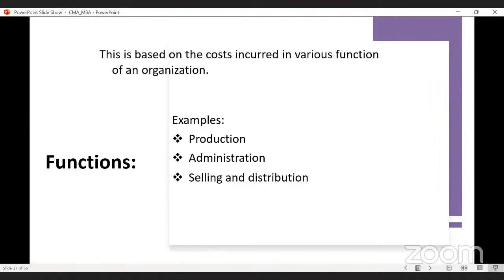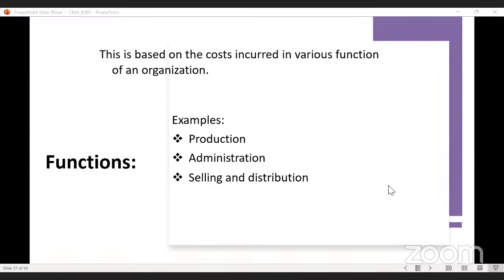Let us see how we can classify the cost on the basis of functions. These are the various functions that are performed by an organization, isn't it? Various functions like production, administration, selling and distribution. On the basis of functions, we can classify cost as production cost, administration cost, and selling and distribution cost.